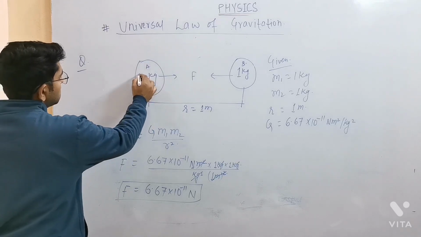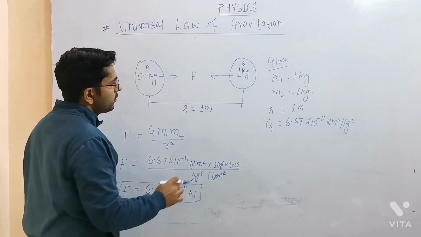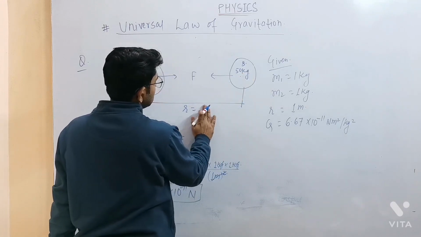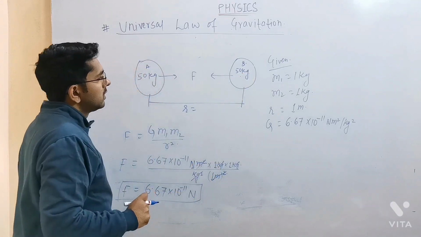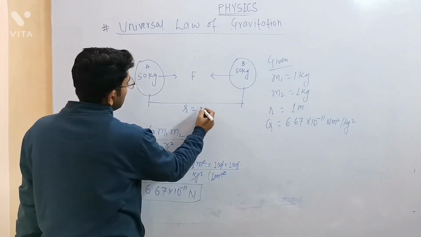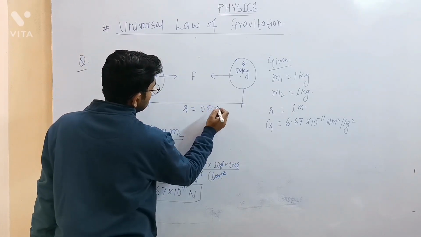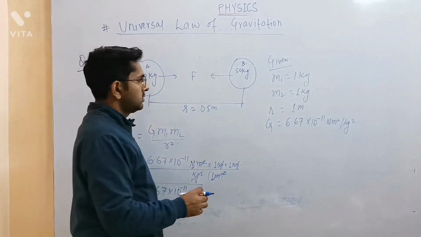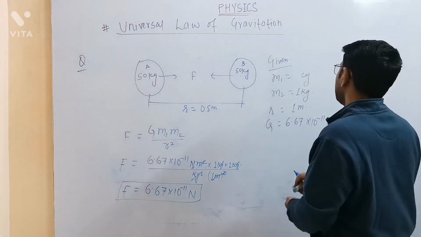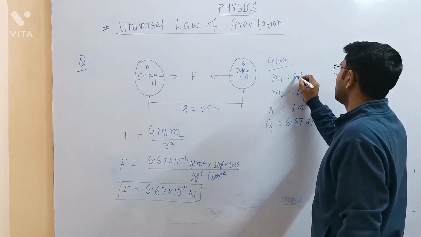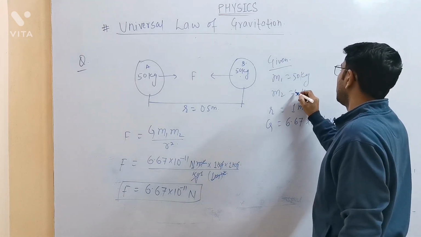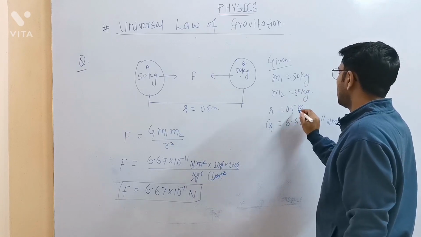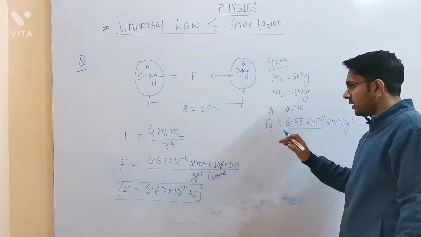Replace these two objects with two boys of mass 50 kgs, and let's assume the distance between these two boys is 0.5 meter. They are sitting all together as we sit in a classroom. So 0.5 meter. So what will be the given data now? Instead of 1 kg, I am having 50 kg. M2 will also be 50 kg. What is the distance between them? 0.5 meter.